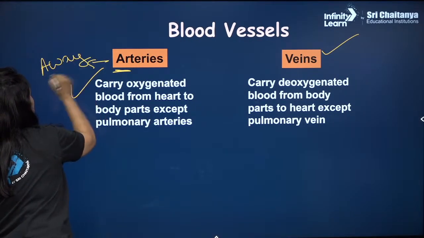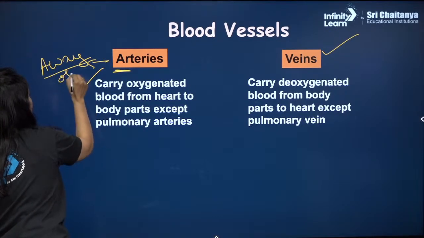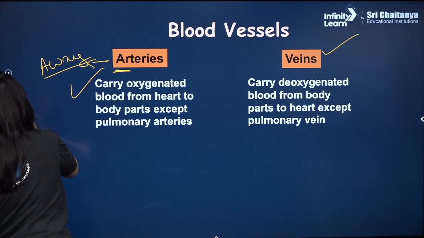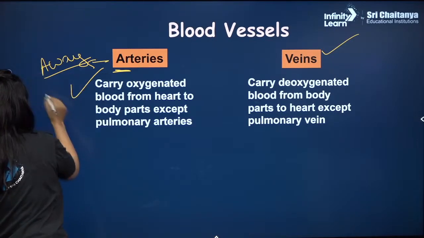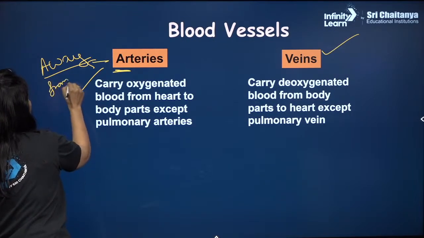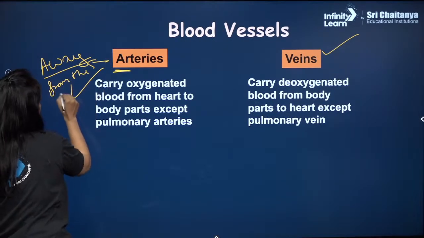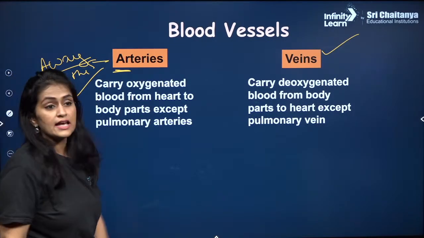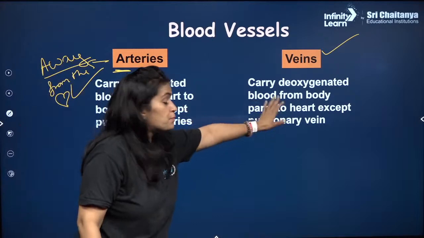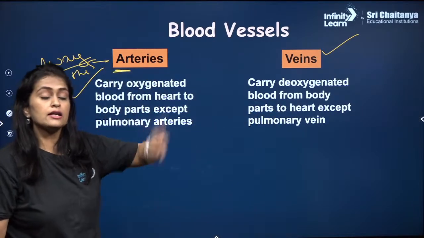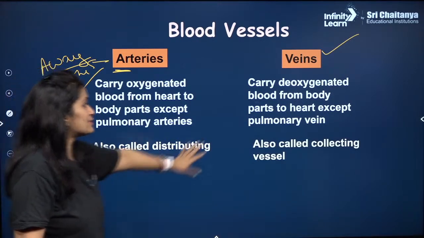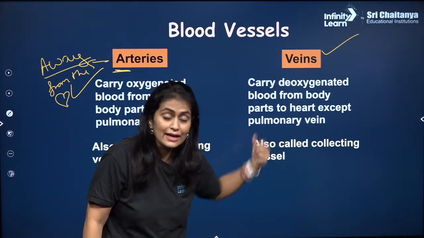Trick of the day, please write it down. Away from the heart. ठीक है? It takes blood away from the heart, whereas the veins bring the deoxygenated blood back to the heart. Now it is also called as distributing vessels. That's why veins are also called as the collecting vessels.